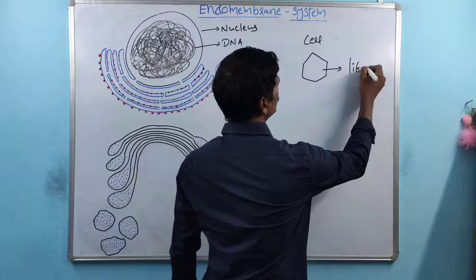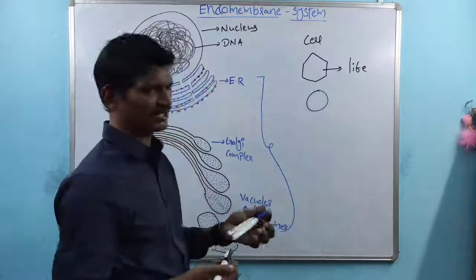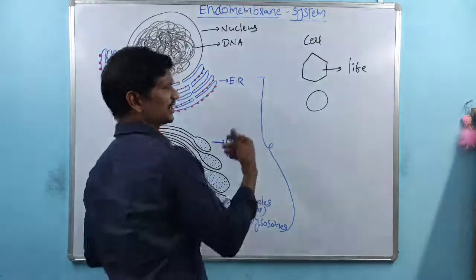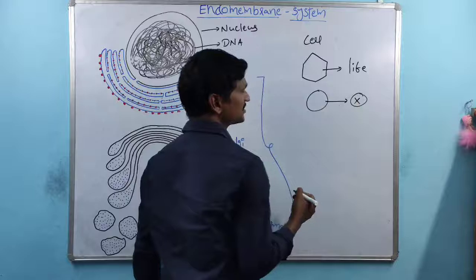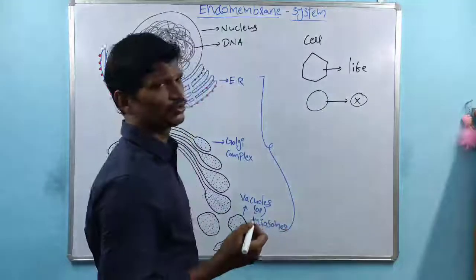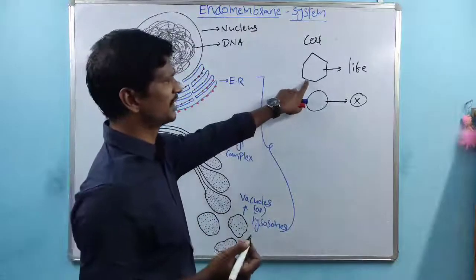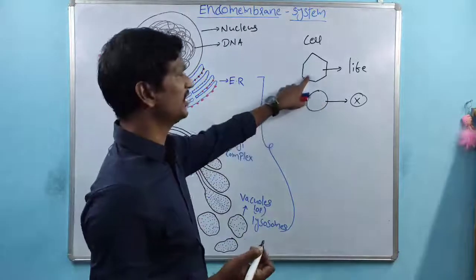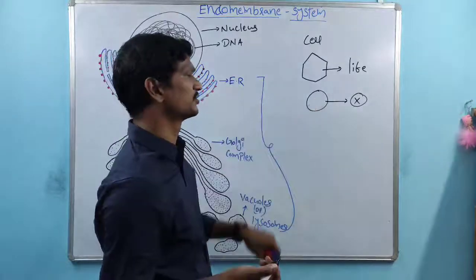If you take any stone, or say this pen or marker, this will not have life. So stone is taken here as one example; a stone does not have life. Why does a cell have life? Why does a stone not have life? This is a very basic question. Here cells have life and stones do not. Why is life maintained here and not there? This is the basic question.